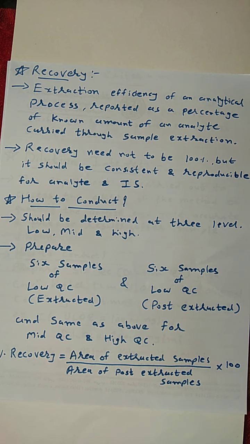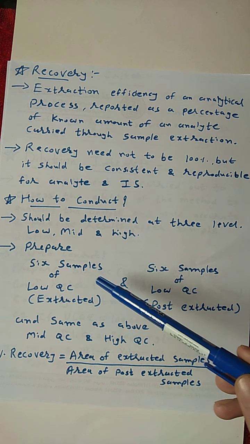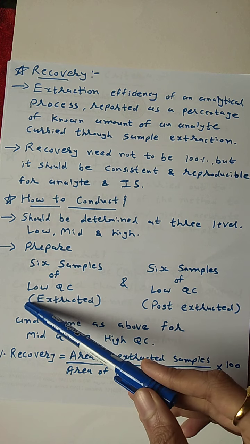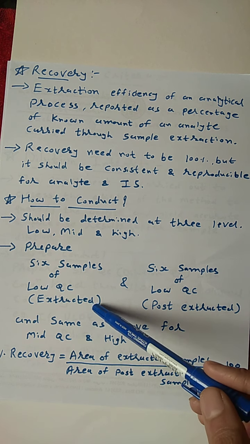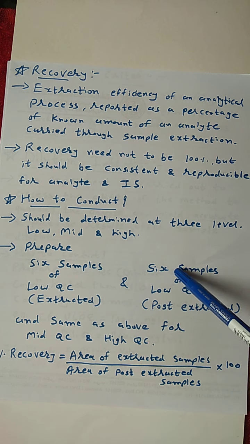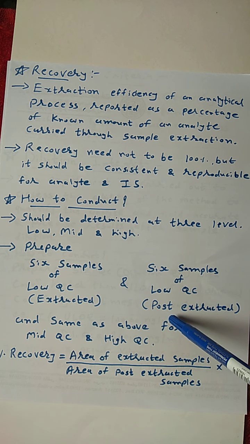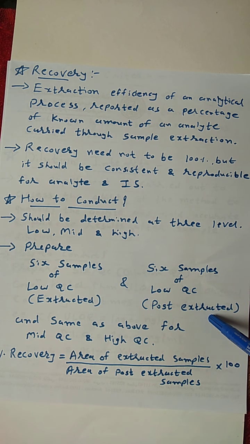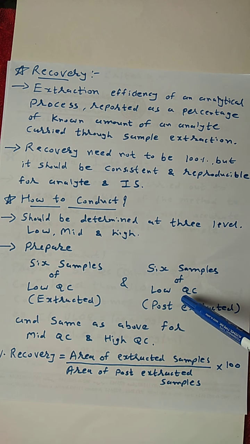So here, first of all, we have to prepare 6 samples of low QC that are extracted, as per our extraction procedure, and another 6 samples of low QC that are post extracted. That means first of all we have to process our blank matrix, and then when we get the final extract, we have to post spike it with our low QC spiking solution.